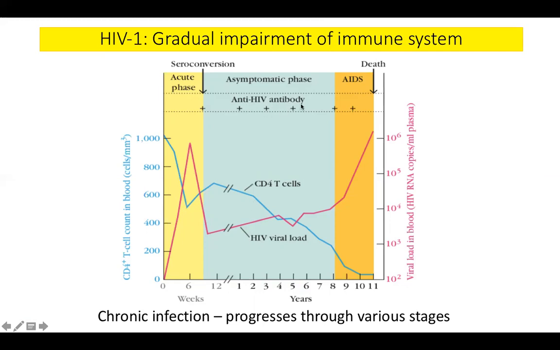So you can see here the antivirus. These two are different from the antibody response. So this is the anti-HIV antibody. Here the anti-HIV antibody first appears and it stays. So anti-HIV antibodies come.